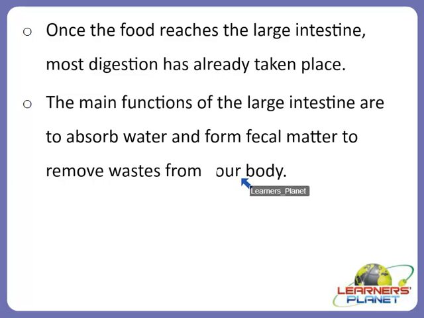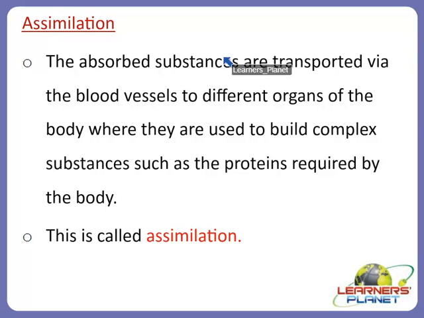So this is where the process occurs after the absorption, and that is termed as assimilation, right? The absorbed substances are transported via the blood vessels to different organs of the body, where they are used to build complex substances such as proteins, which are required by the body, and this is called assimilation.